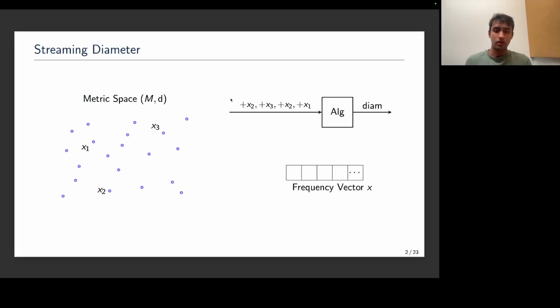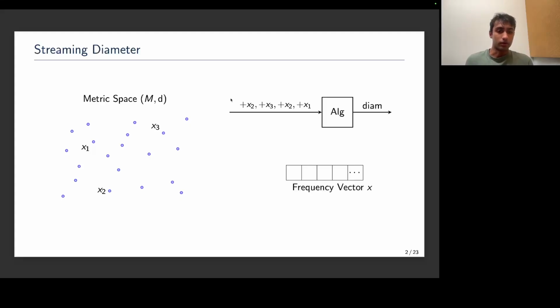And the setting is the following. I established the metric space M endowed with a distance function d up in the sky. Your task is to come up with a streaming algorithm such that when I present points to you in a streaming-like fashion, at the end of the stream, your algorithm must return the exact diameter of this point set. In this model, we allow the algorithm to make arbitrary distance queries to the metric space M. And in the streaming setting, we care mostly about space efficiency. So the algorithm must have some efficient space representation of the dataset, and at the end of the stream, provide some approximation of the diameter.